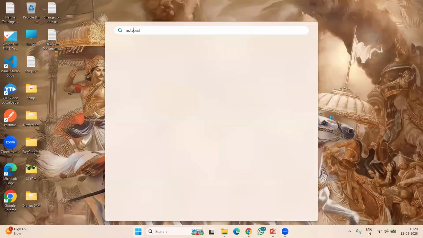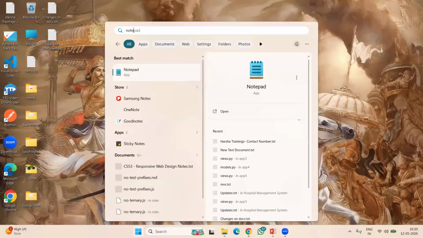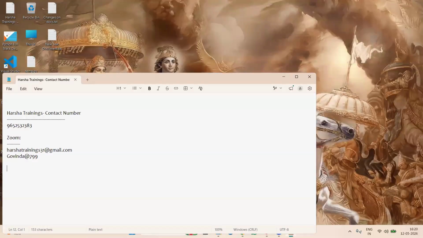Type in Notepad. Basically, Python versions are available in these three series. One is 1.x series, next 2.x series, next 3.x series. Okay, 1.x, 2.x, and 3.x. So 1.x, this is totally expired. I mean, right now we are not using it. So it is expired, or you can say it is deprecated. It is outdated.